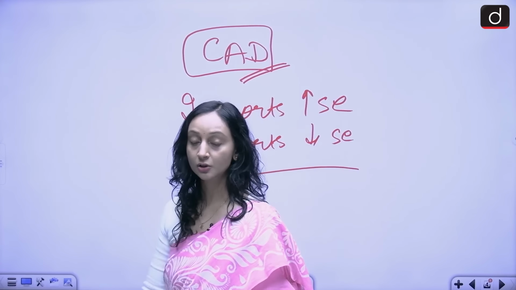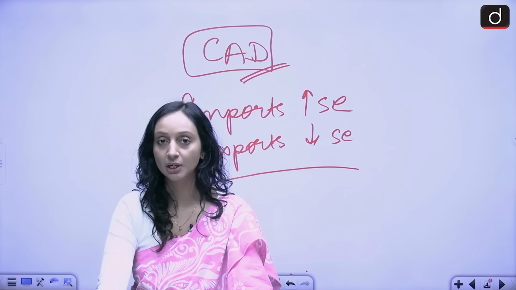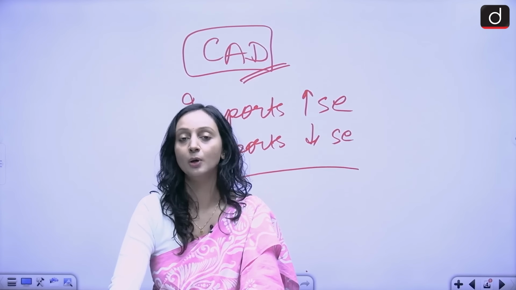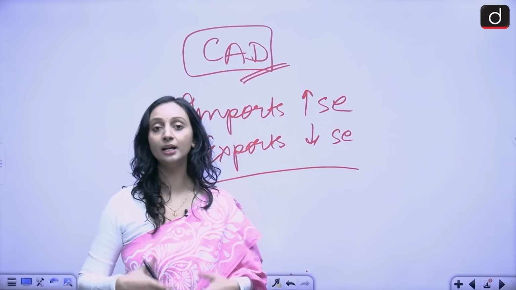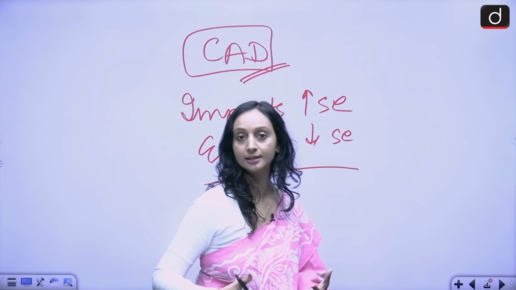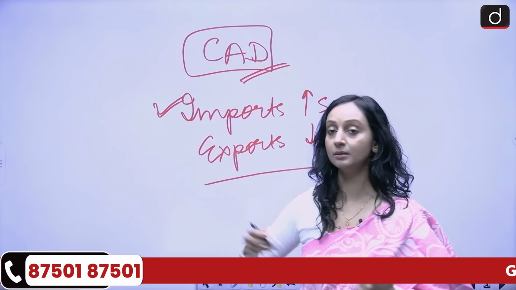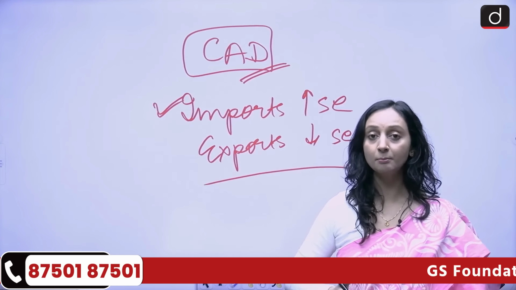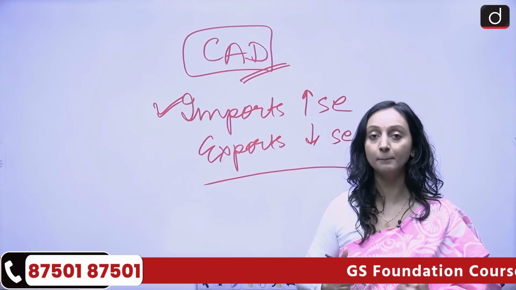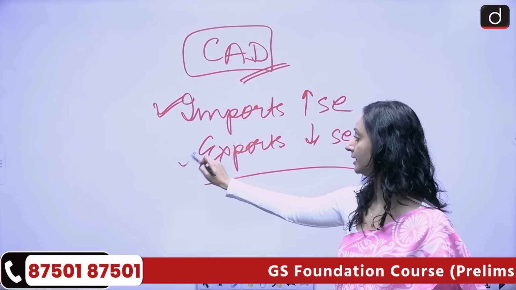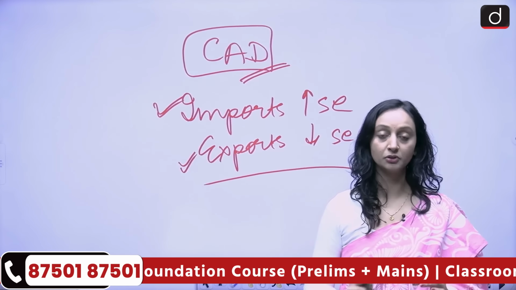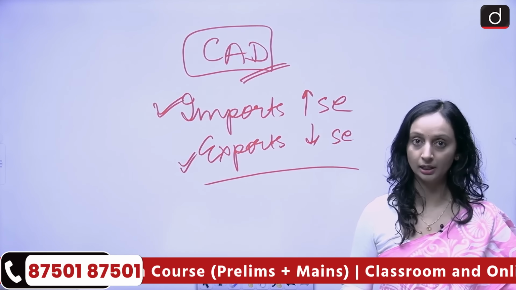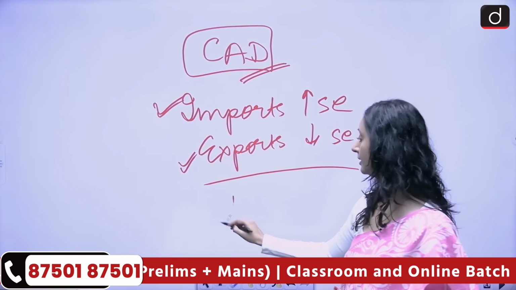A simple analogy: when you spend more than what you generate, than what you receive, you are in a deficit situation. Same thing for a country. When a country is spending more in buying something, that is the import, in comparison to the revenue that it is generating by selling something, that is the export, then it is a deficit situation for that country, because you're spending more than what you are generating. So we are in a trade deficit.